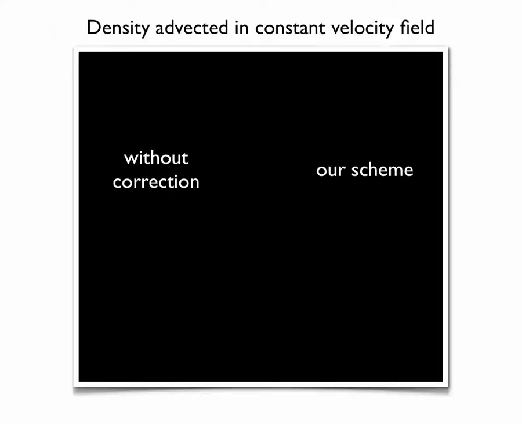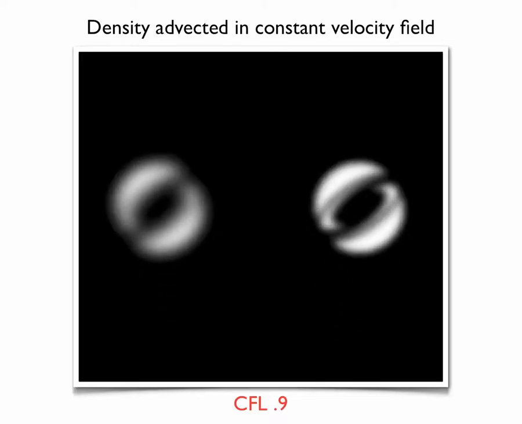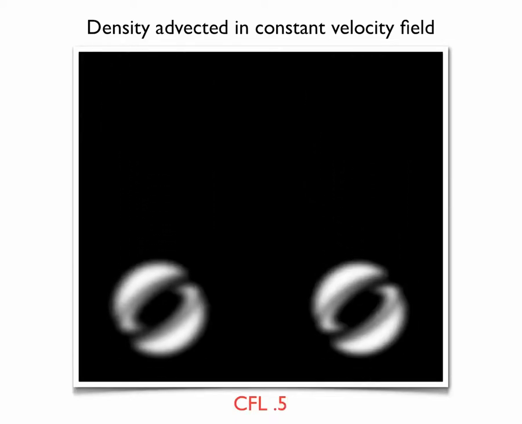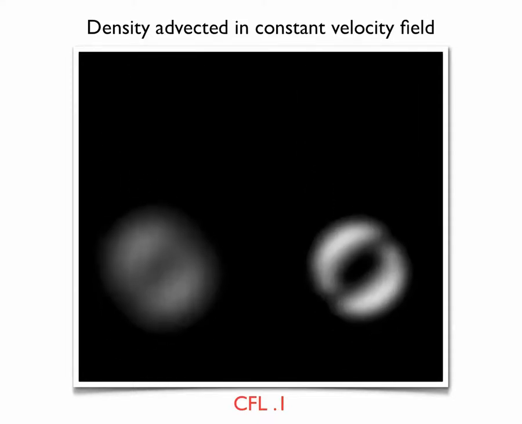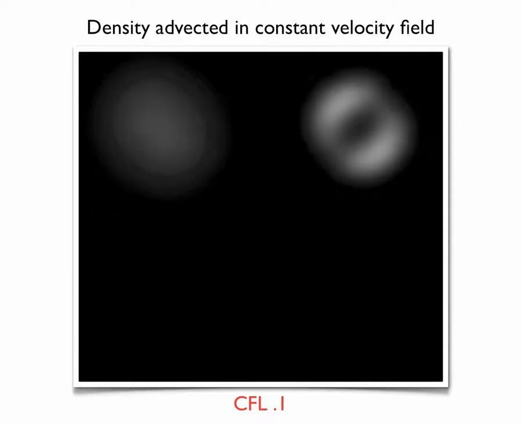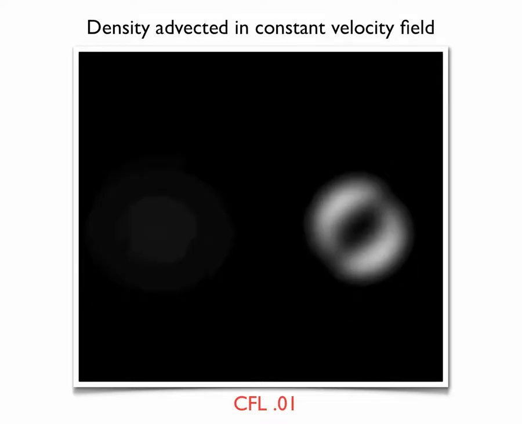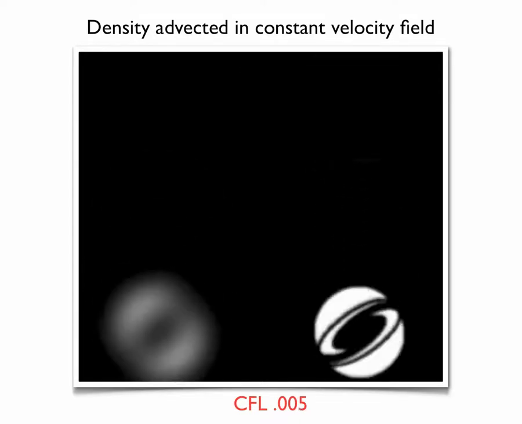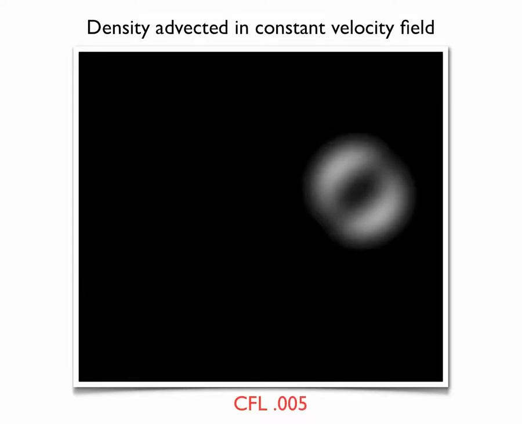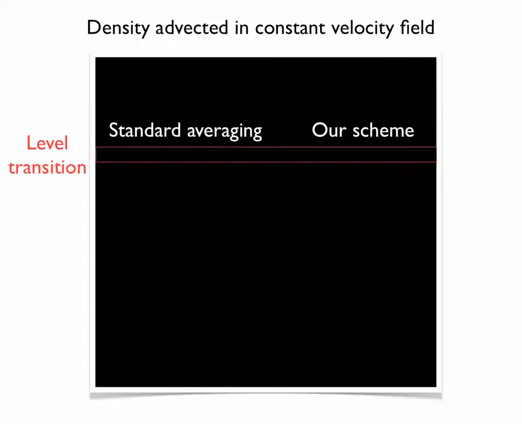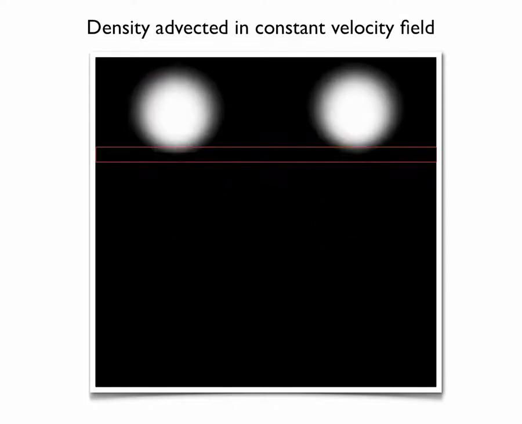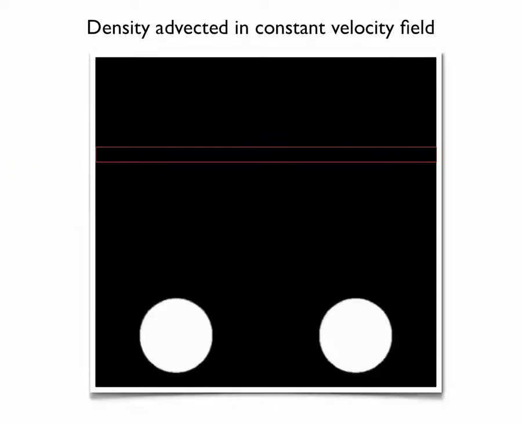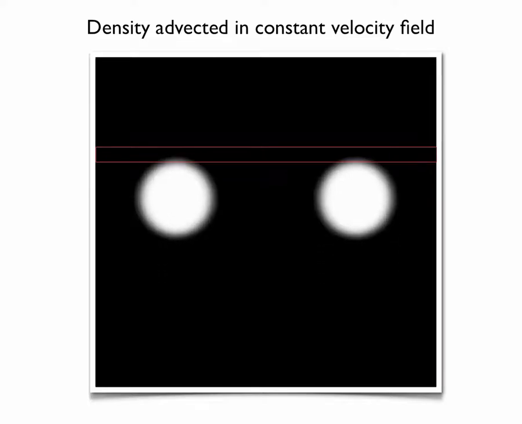We supplement our simulation pipeline with a novel advection scheme. Here, for varying CFL number, we compare our interpolation, which applies a cell-centered correction, against standard interpolation from nodes. Our method is not only less diffusive, but it also does not get significantly worse with smaller time steps. We also propose an averaging scheme that reduces artifacts at level transitions. The standard solution produces clear increasing artifacts, whereas our scheme is free of artifacts.